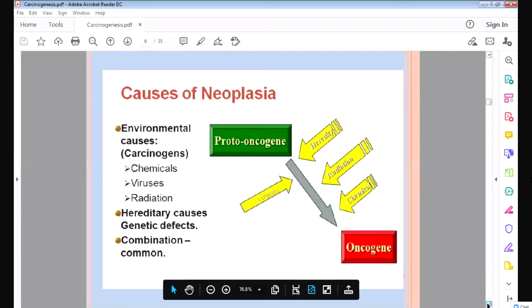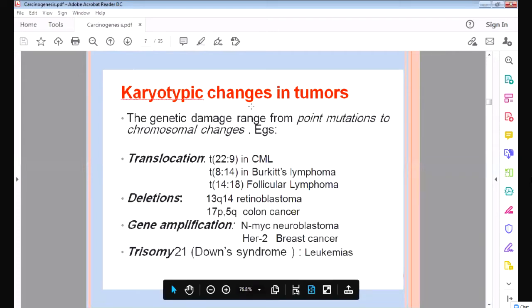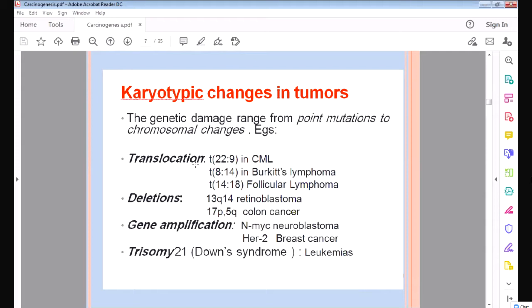Okay. Now see, there are some changes in the DNA, in the genes, which cause cancer. You can remember this one, translocation. Translocation means one part of the chromosome breaks and attaches to another chromosome. Like chromosome 22 breaks a small part and it attaches to chromosome 9. So it happens in CML, chronic myeloid leukemia. Then 8-14 translocation in Burkitt's lymphoma, 14-18 in follicular lymphoma.